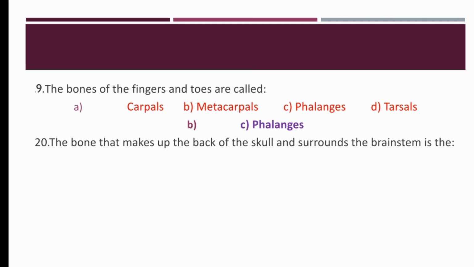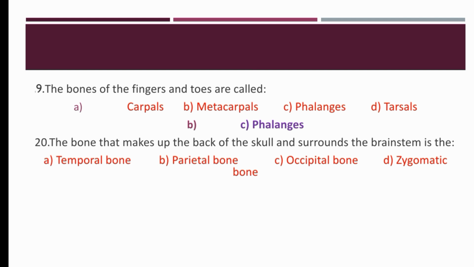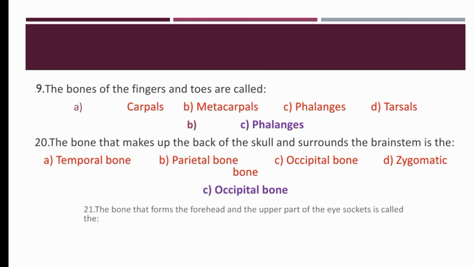The bone that makes up the back of the skull and surrounds the brainstem is the dash. Temporal bone, parietal bone, occipital bone, zygomatic bone. So the bone that makes up the back of the skull and surrounds the brainstem is called occipital bone. The right option is C.